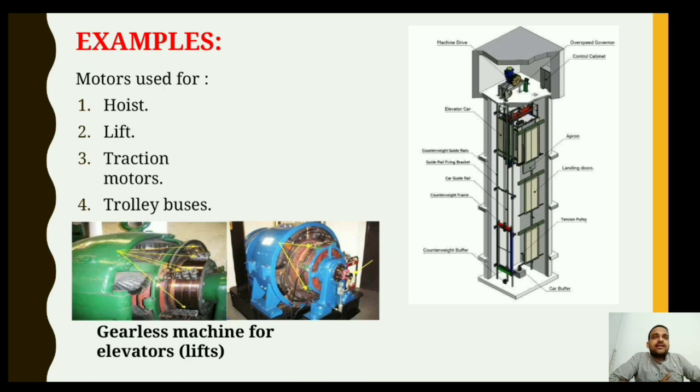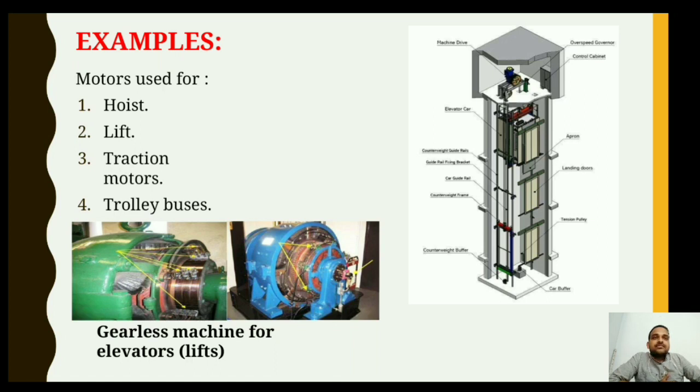From this slide we can see the example of a lift. Most of you have noticed that the lift is on for a certain period of time, that is the operating time del Tc, then it is stopped, meaning the lift is resting until another person uses it. That period of rest is del T0, where the temperature is gradually decreasing. But as soon as a person uses the lift, the work starts, and hence the rest period shifts to the operating period again, that is del Tc, where the temperature again increases.